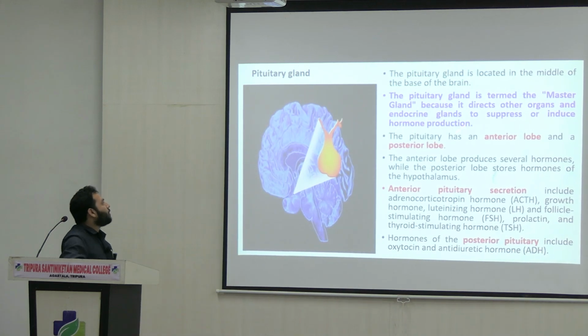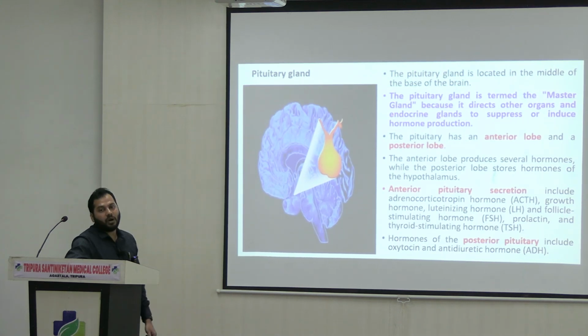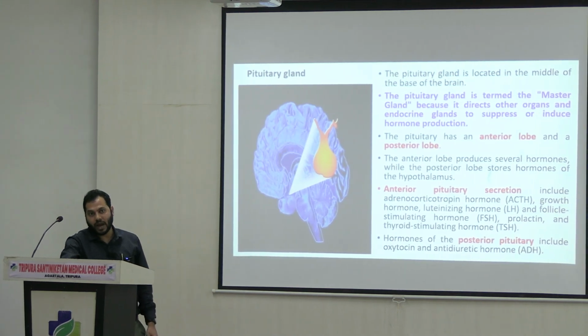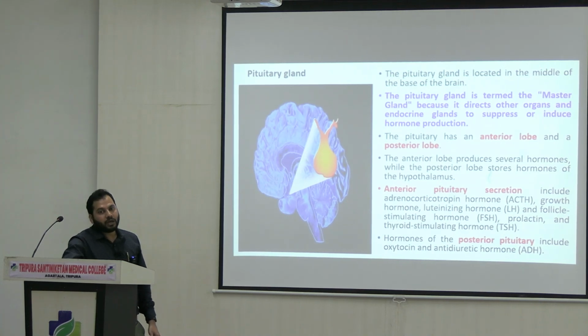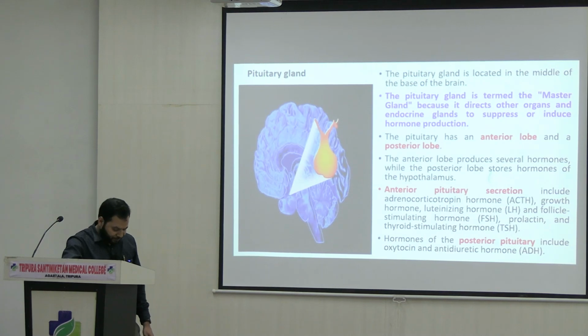Here you can see the pituitary gland is the master gland because it directs other organs as well as other endocrine glands to suppress or induce hormone production, right? It means the hormones secreted by various types of endocrine glands are controlled by our master gland, that is the pituitary.